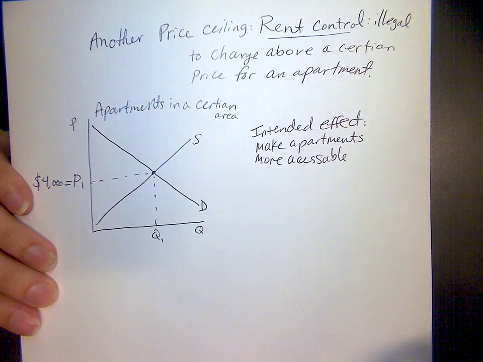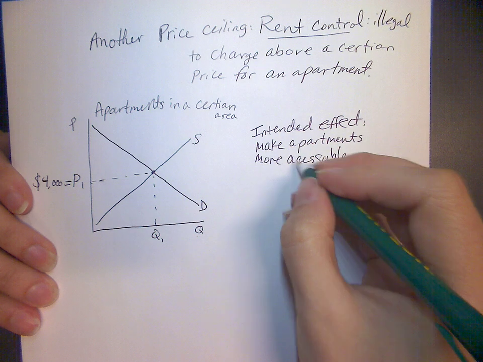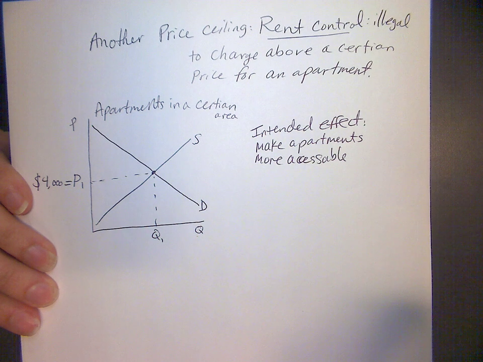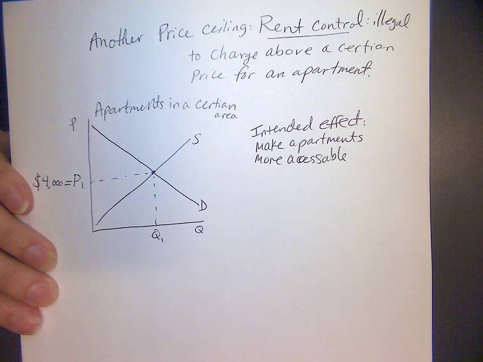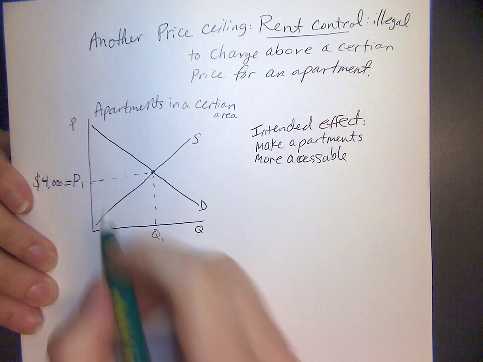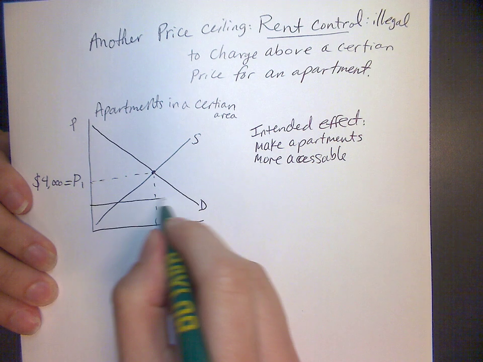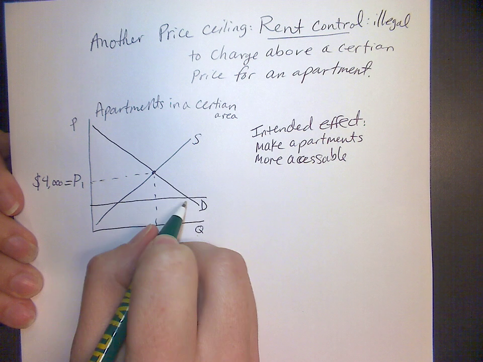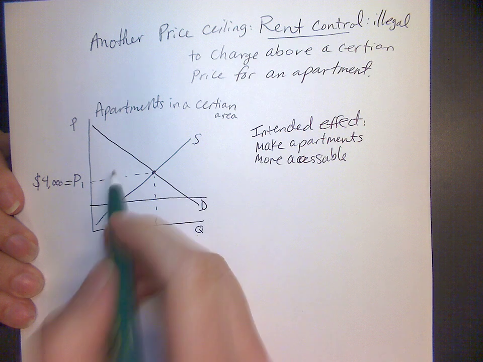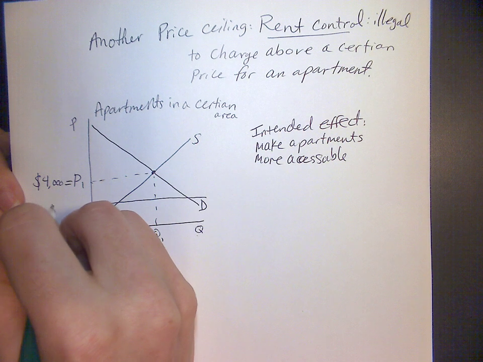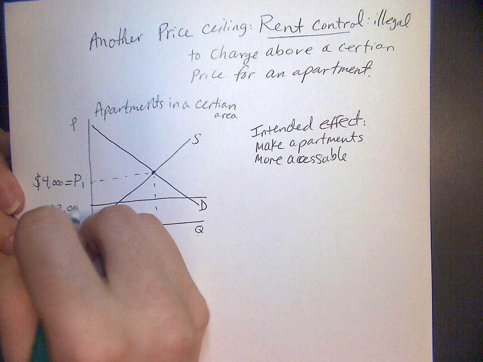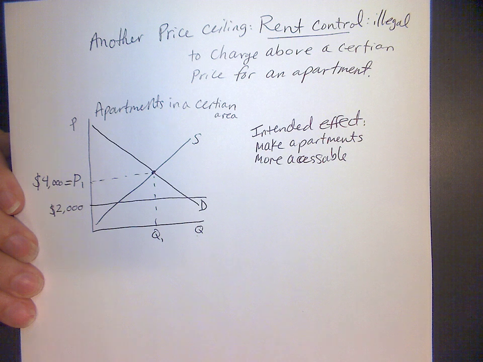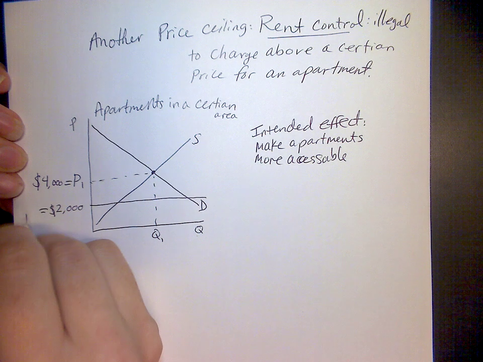This is really expensive, and we want people to be able to find apartments more affordably, so we're going to make it illegal to charge that high rent. We're going to say it's illegal to charge more than $2,000 a month for an apartment in this area, when the true equilibrium price would be $4,000. This is our price ceiling.